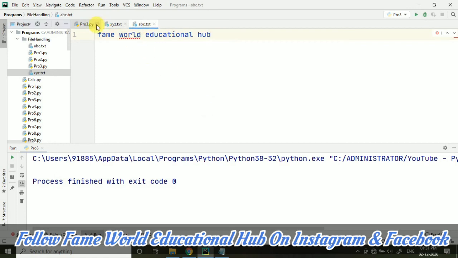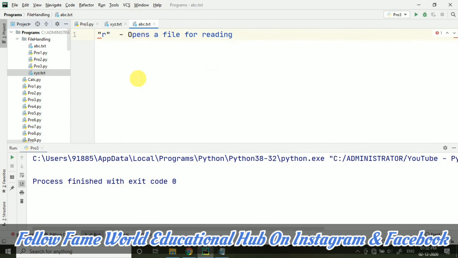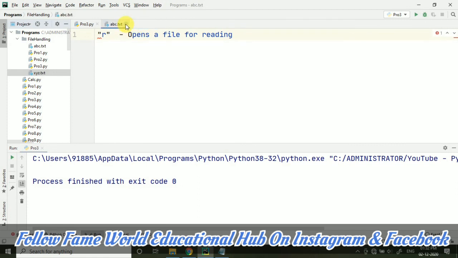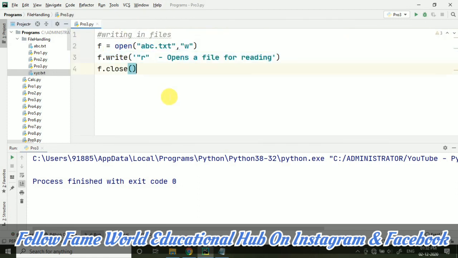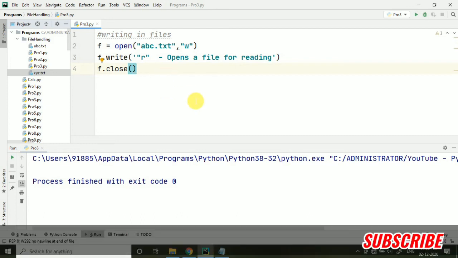The same thing with the ABC file: there is Fame World Educational Hub this time in the abc.txt file. Now if I change this to ABC and run it once again, this ABC file will also have the same text which we have provided in the write function. I hope these two things are clear. The two main points in writing in a file are that a new file will be created and the text saved in it if there is no existing file of that name, and if a file was existing, the text will be overwritten. I hope this much is clear.